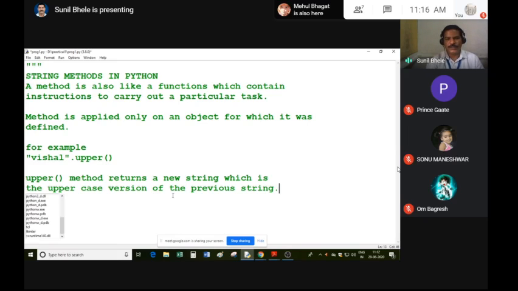The upper method returns a new string which is the uppercase version of the previous string.